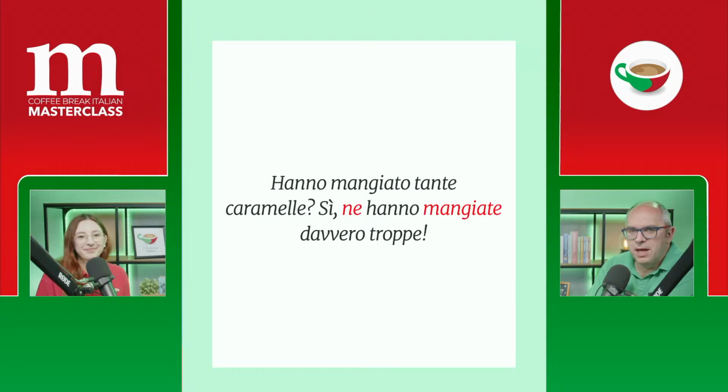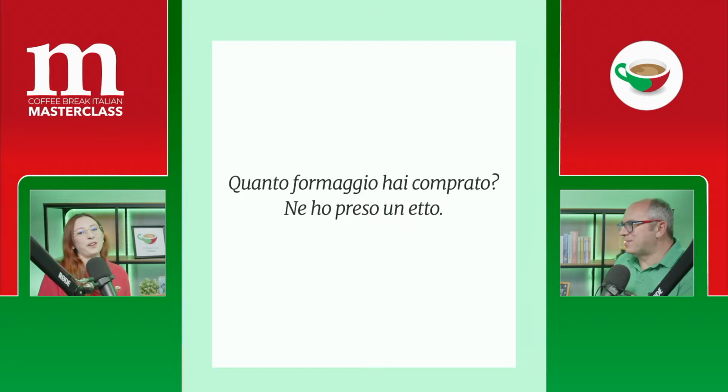Good. Okay. All good. Now, I think, if I'm not mistaken, we've got... Oh, I love this one. Oh, che bello. Finalmente. So, let's look at this one. Quanto formaggio hai comprato? So, how much cheese have you bought? Ne ho preso un etto. So, of it, I have taken, or I've bought, un etto. Un etto. Cos'è un etto? Un etto is typically what you would ask for when you are in Italy, doing shopping for formaggio or affettati, salame.